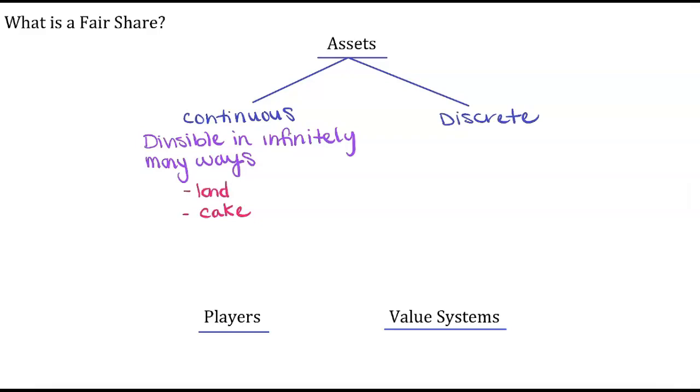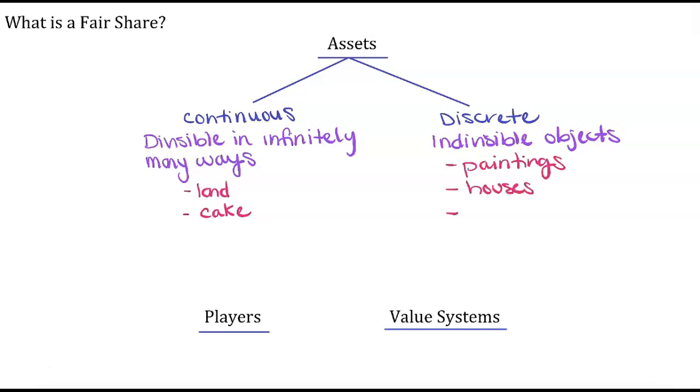Discrete assets are not divisible in infinitely many ways. Rather, it's a collection of indivisible objects. Objects that would maybe lose all of their value if we were to chop them up into pieces. These are items like paintings, artwork, houses, jewels, jewelry, anything that can't be chopped up into a bunch of pieces and shared. In fair division, there's also players.